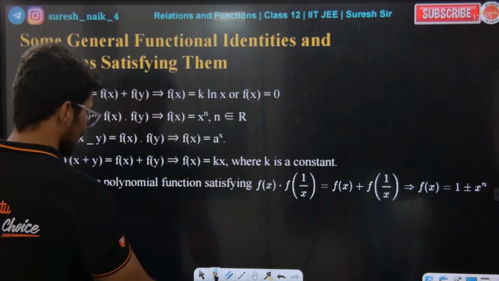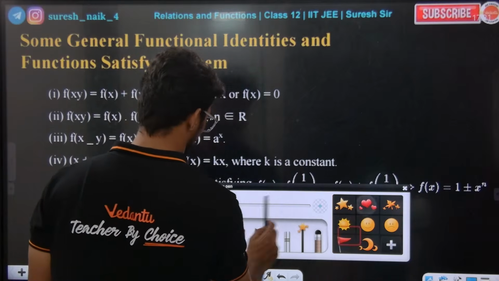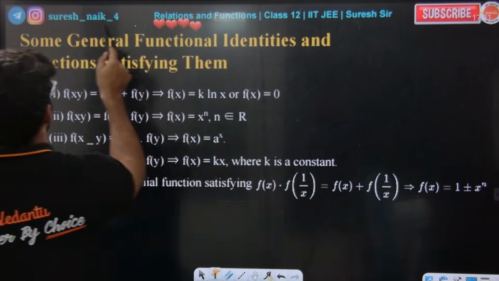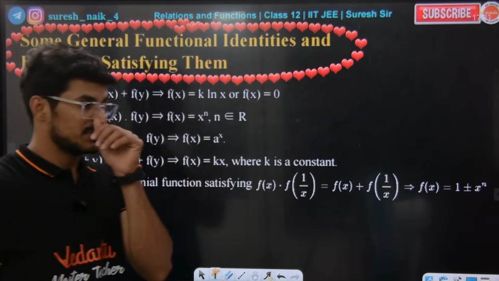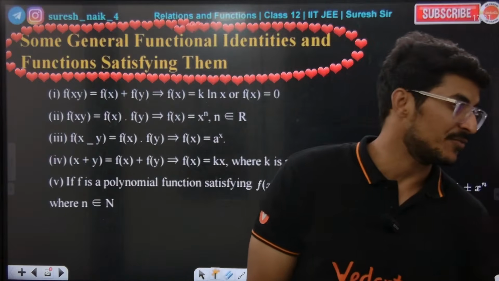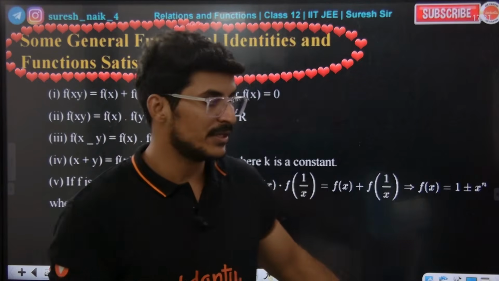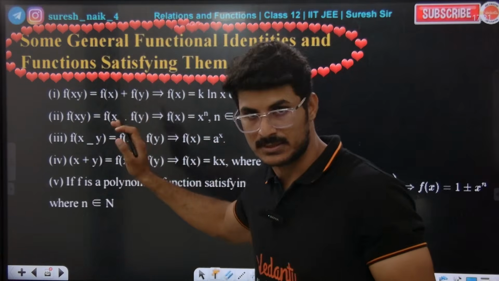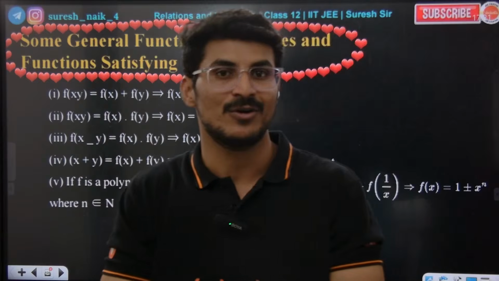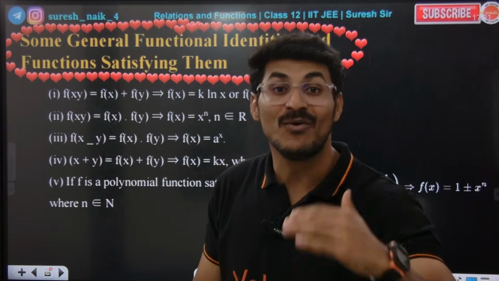Very important. This is a super duper important concept. Some general functional identities and functions satisfying them. I'll tell you a few logics. If you remember these 5 rules, these 5 formulas, these 5 identities, then you can solve the questions.